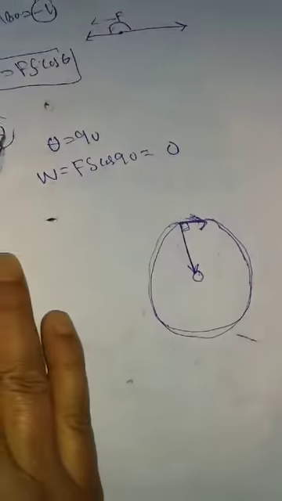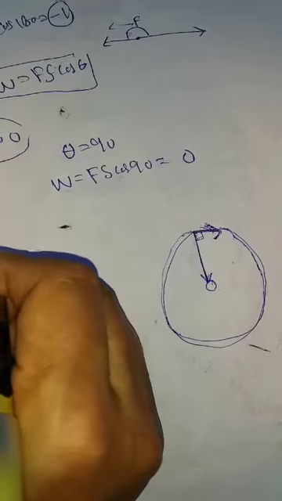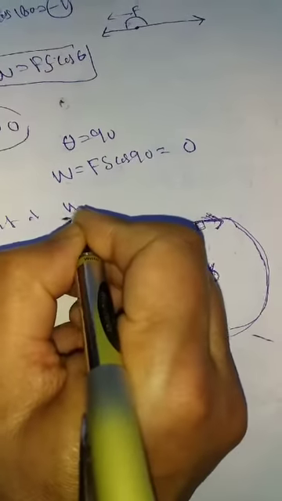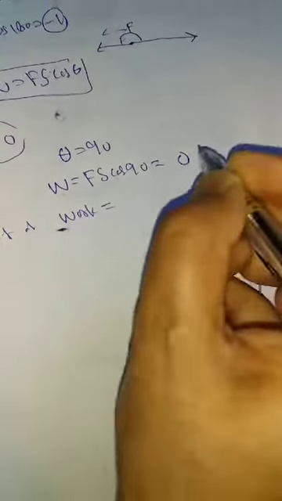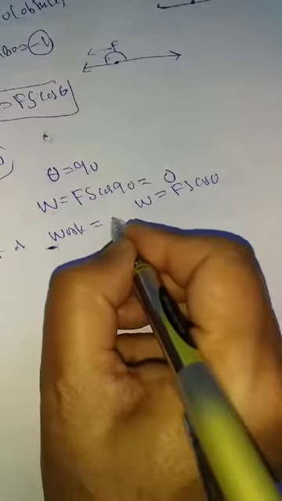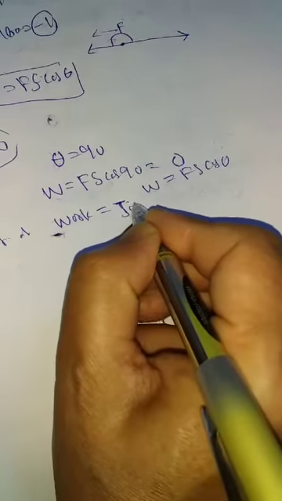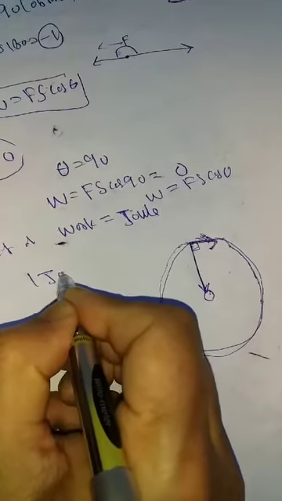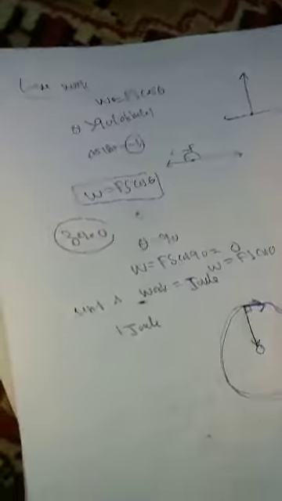Now we can come to the unit of work. We know that work is again Fs cos theta. The unit of work is joule. How can we define 1 joule?